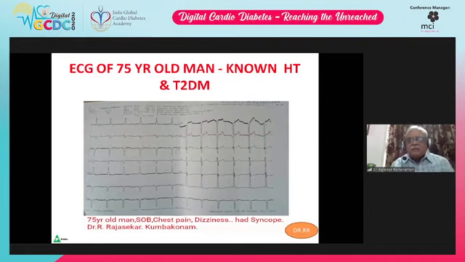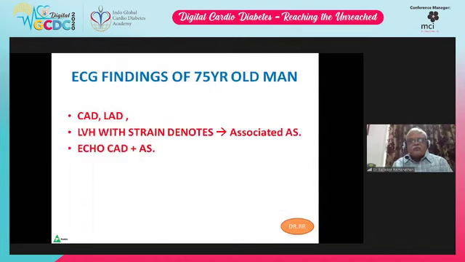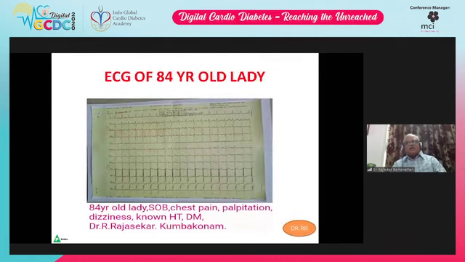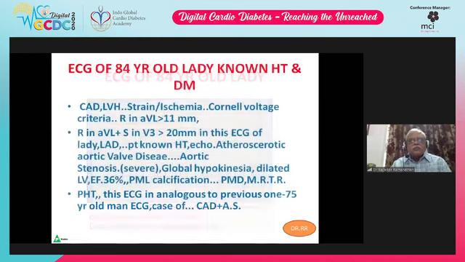You can see very well, leads 2, 3, aVF show QS complexes. So CAD, LAD. Again, ECG of an 84-year-old lady. This lady has come to us with shortness of breath, chest pain, and palpitation. Palpitation, we all know, is unpleasant awareness of one's own heartbeat. Dizziness, known hypertensive, diabetic. Again, what does this ECG show?